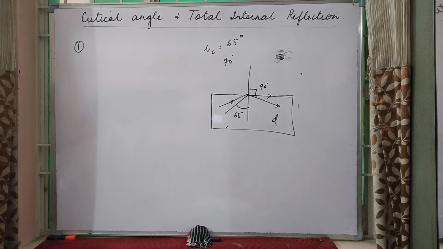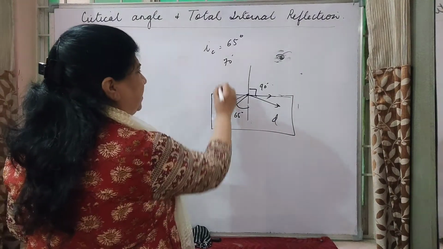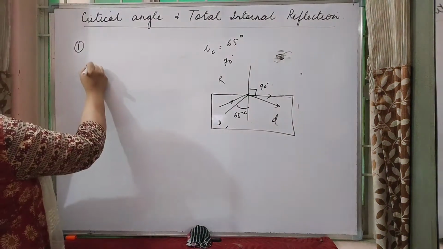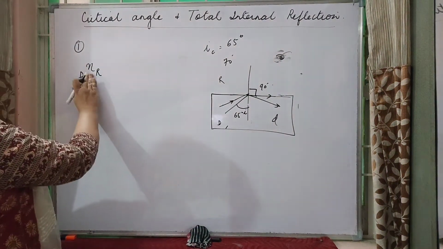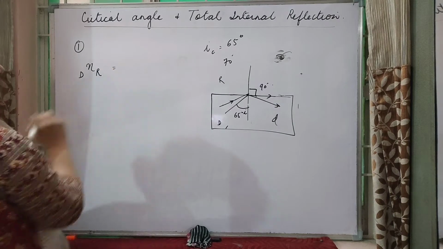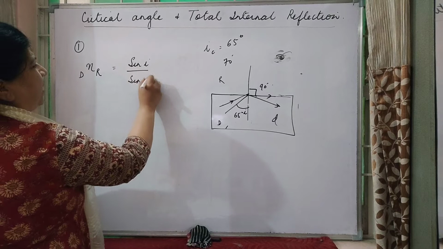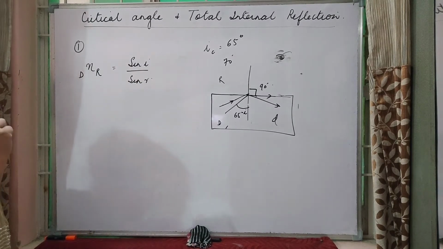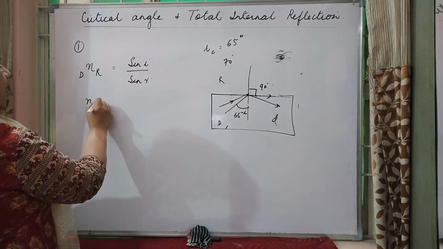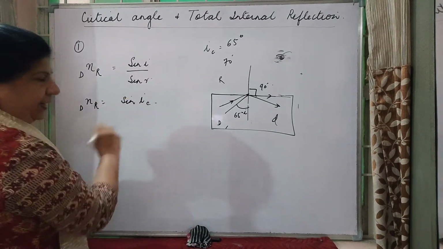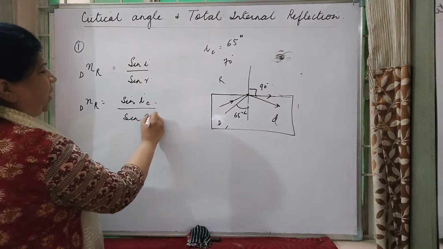Now we will see the relationship between the refractive index and the critical angle. Here, if this is denser and this is rarer, this is angle of incidence, this is angle of refraction, the refractive index of rarer medium with respect to the denser medium will be given as sin I upon sin R. For the critical angle, sin I becomes sin of critical angle, and sin R becomes sin 90 degree.